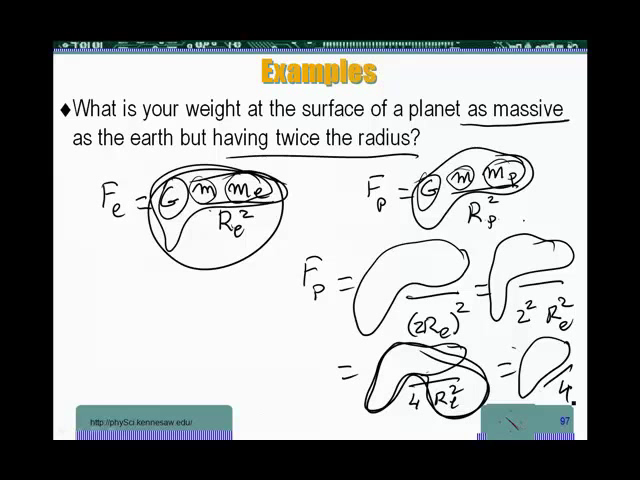So what does that tell me? Now, if I have a less dense planet having the same mass but twice the radius, I'm going to feel a lesser gravitational force. In this particular case, it's a fourth as much. Okay, we are done with the recording about gravity.